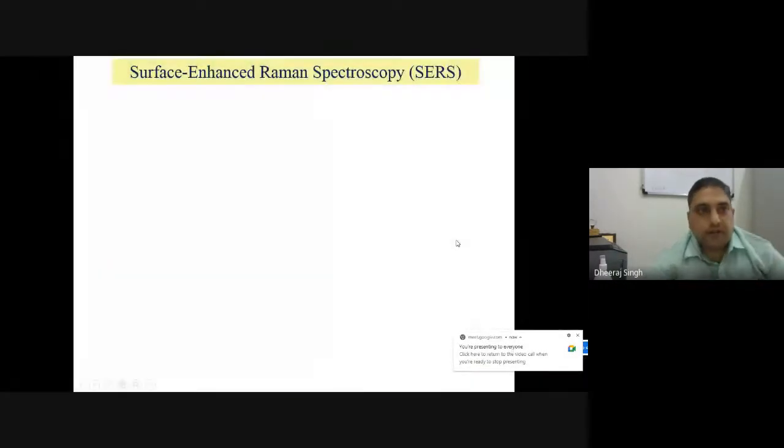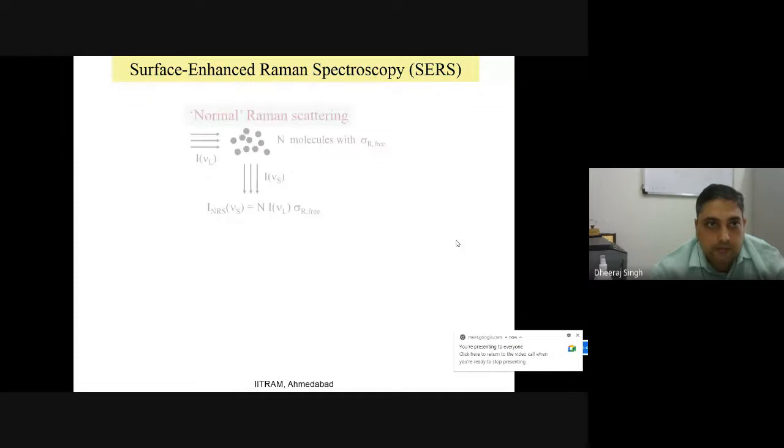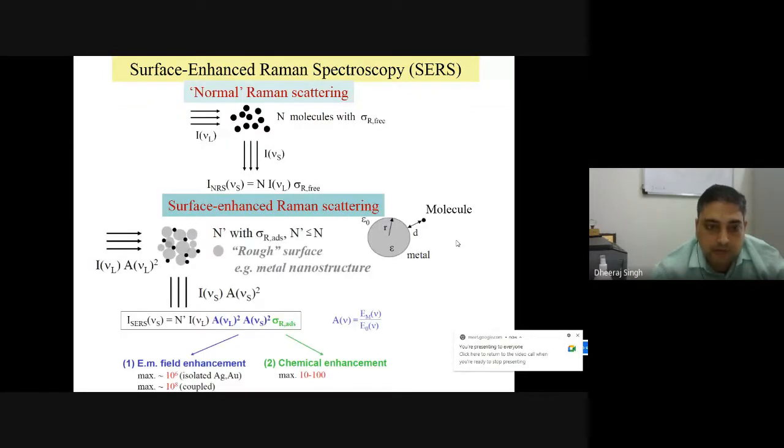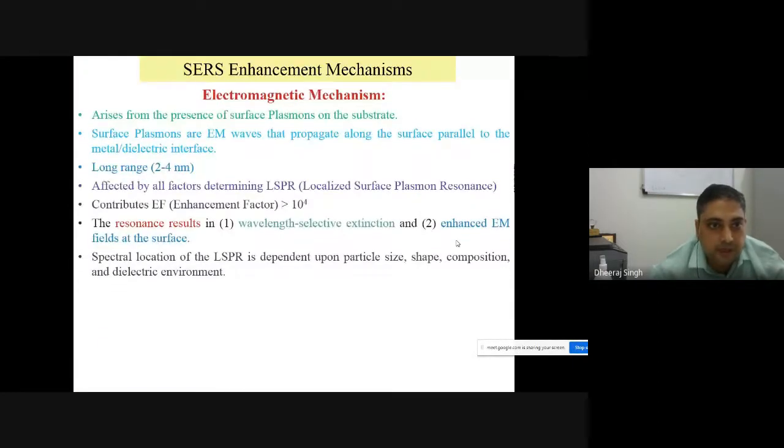Okay, so you can see how the surface enhancement conditions are happening. Generally, with metal nanoparticles, you can find surface enhancement. There are two types of surface enhancement mechanism: electric field enhancement and chemical enhancement. Electric field enhancement generally dominates over chemical enhancement. In chemical enhancement, the metal nanoparticle binds with the chemical bond and provides a charge transfer mechanism where the Raman signal can be enhanced. So now I want to show some applications of surface enhanced Raman.